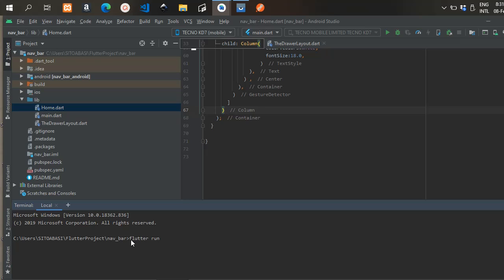We want to detect the onTap gesture, and we're going to call the function openDrawer when the user clicks on the button. So inside the onTap of the gesture detector, we're passing in openDrawer. When you click on the button now, it will open the drawer. We call the body function inside the body property of the scaffold.